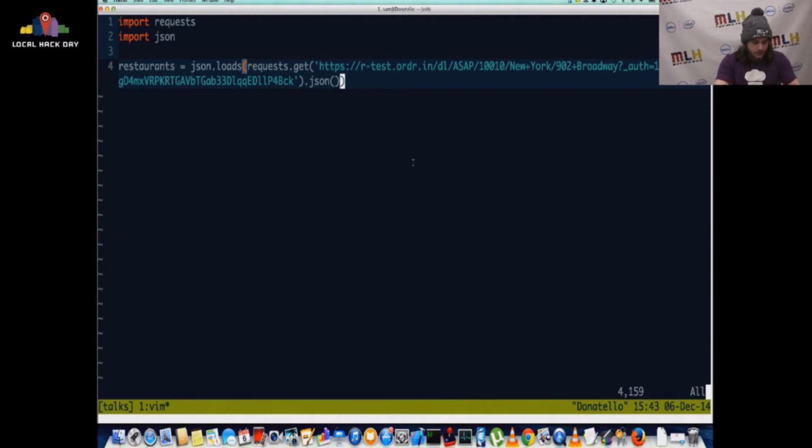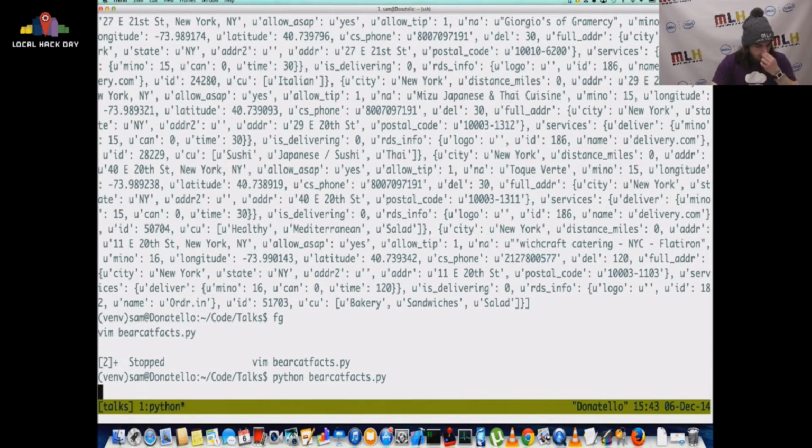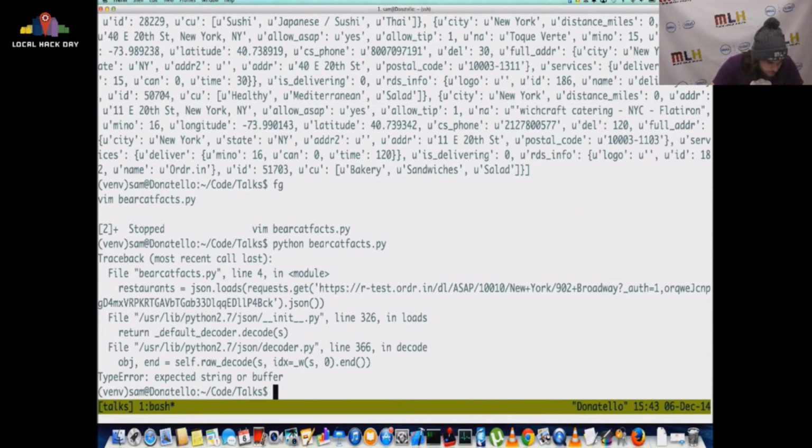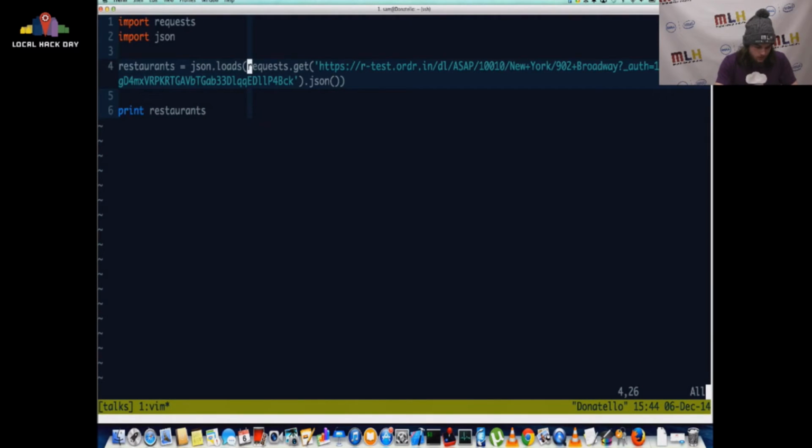Okay, so JSON.loads is going to take this big blob of text inside the parentheses, and it's just going to convert it to a Python object, which is going to be a list of restaurants. So let's check to see if that works. File name is still bearcatfax.py, but whatever. Okay, expected string or buffer. I think it wants... is that JSON, not a string?